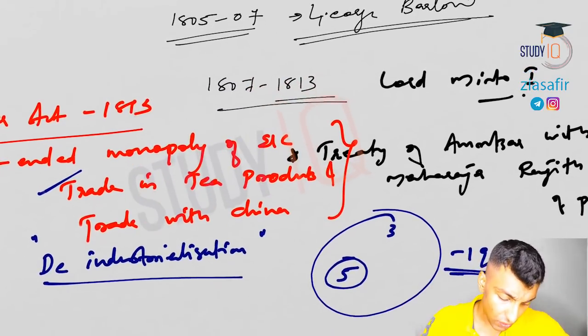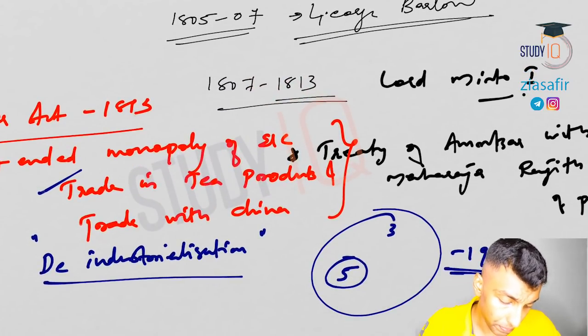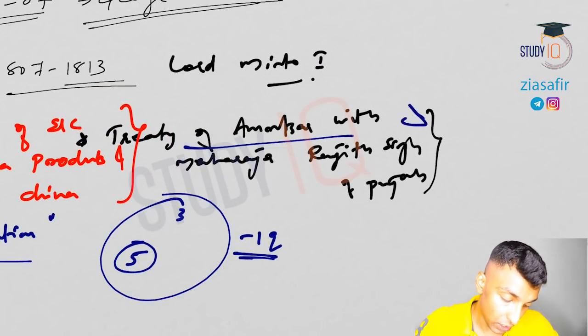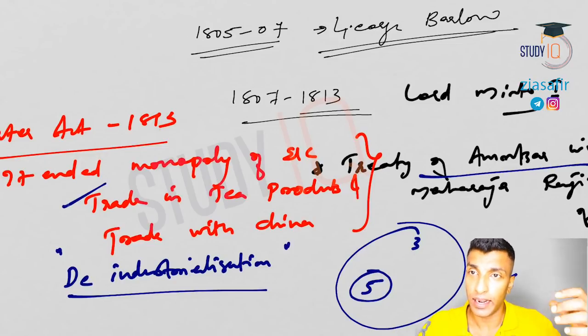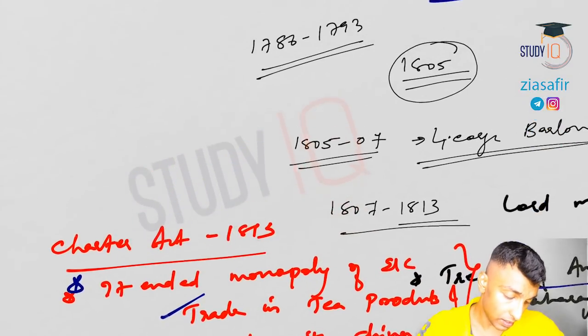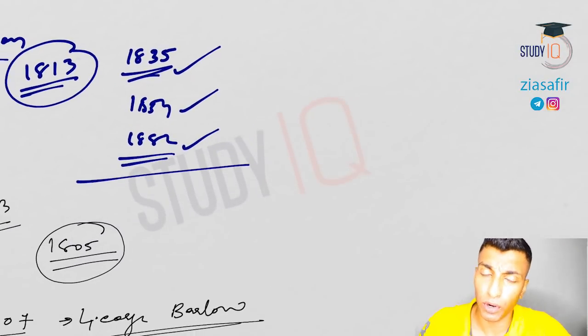So what we have done is talk about Lord Minto here, 1807 to 1813. I've talked about the Treaty of Amritsar. We will discuss this when we discuss the Anglo-Punjab wars. All these wars, Anglo-Mysore War, Anglo-Maratha War, Anglo-Punjab War, Anglo-Afghan War, Anglo-Bhutanese War, Anglo-Burmese War, all these we will discuss separately. The wars I'll discuss under a separate heading, like what I have done in the case of socio-religious reform movements, which we discussed under a separate banner. Exactly in the same way we will do the wars. So I hope this discussion is clear. We have only talked about Lord Minto today.